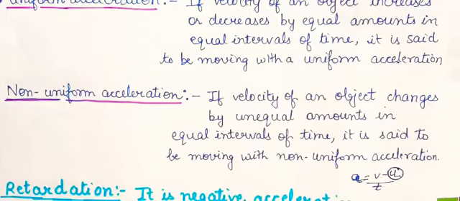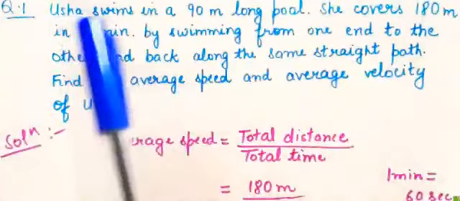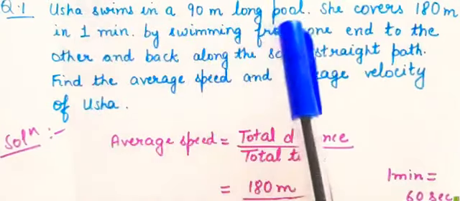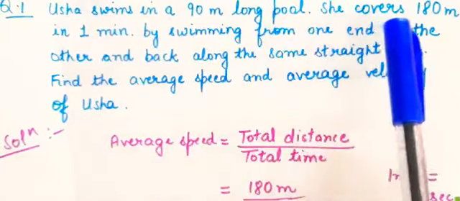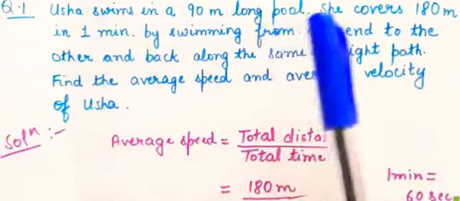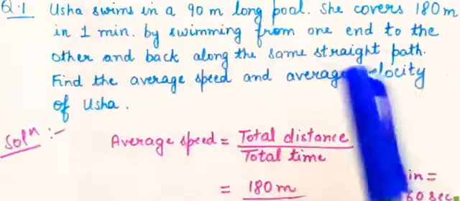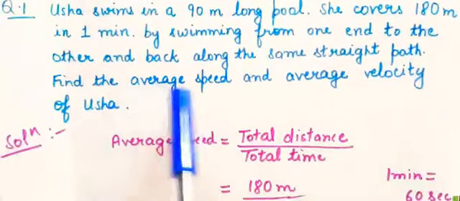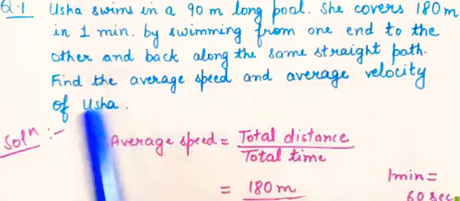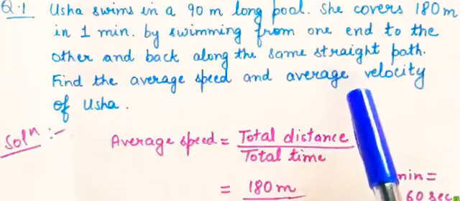So let's try some numericals. This is your first question. Usha swims in a 90-meter long pool. She covers 180 meter in 1 minute by swimming from one end to the other end and back along the same straight path. Find the average speed and average velocity of Usha.